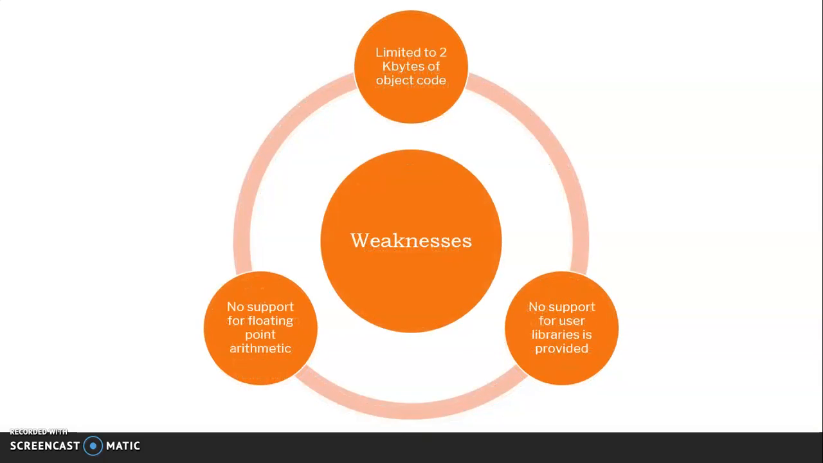There are also some glaring weaknesses in the Keil compiler. For example, the 8051 compiler and assembler are limited to 2 kilobytes of object code. So the source code may be of any size, but if programs that generate more than 2 kilobytes are entered into it, they will not compile, assemble, or link. Also, there is no support for floating point arithmetic, and no support for user libraries is provided. Apart from these, no hardware support for multiple DPTR registers is provided. DPTR stands for data pointer register in the 8051 microcontroller.